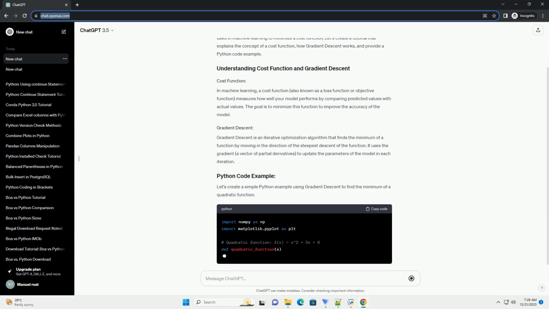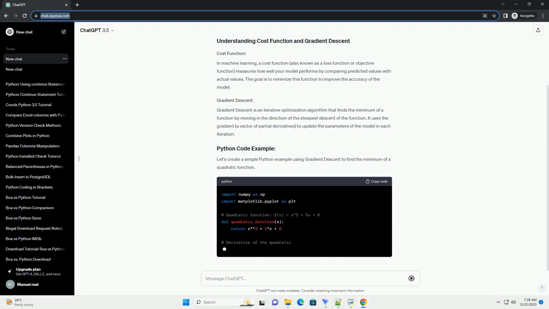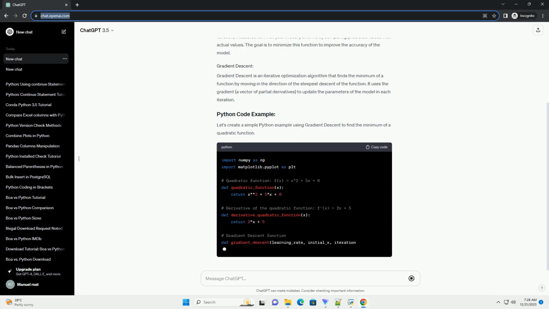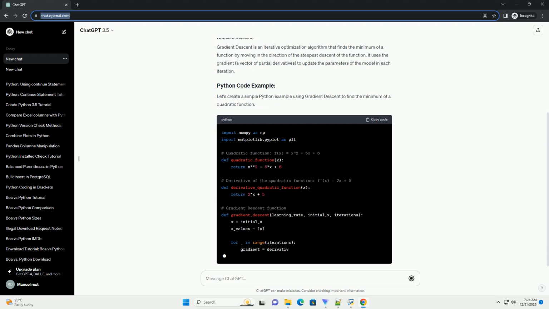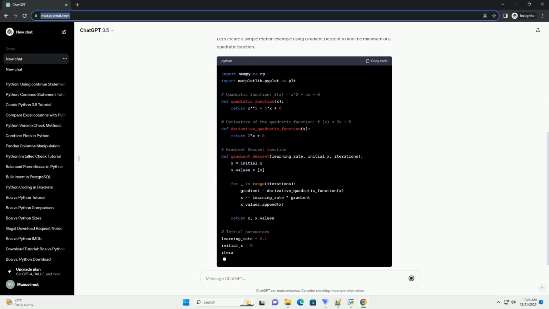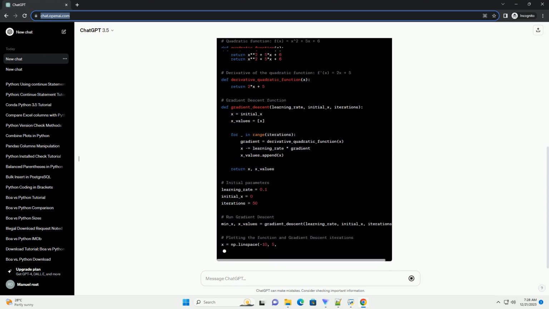In machine learning, a cost function, also known as a loss function or objective function, measures how well your model performs by comparing predicted values with actual values. The goal is to minimize this function to improve the accuracy of the model.